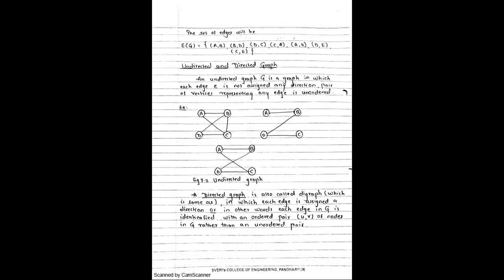So this graph is called an undirected graph. After that, these three diagrams are examples of the undirected graph.